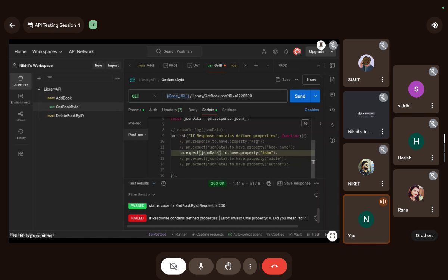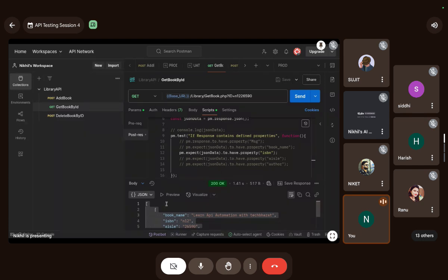I'm not pretty sure, but I have got the problem. The problem is that this is actually an array, guys. Do you understand what the problem is? Do you guys see what the problem is?